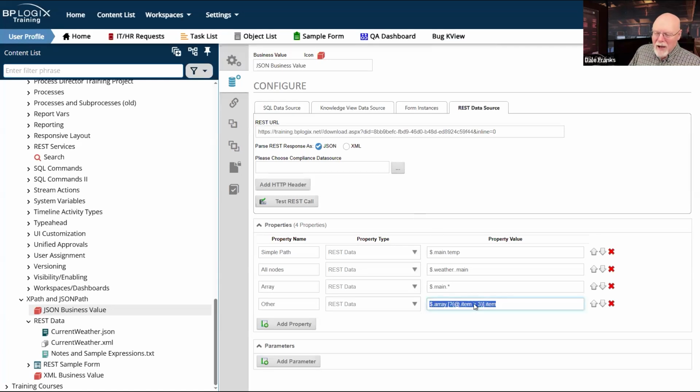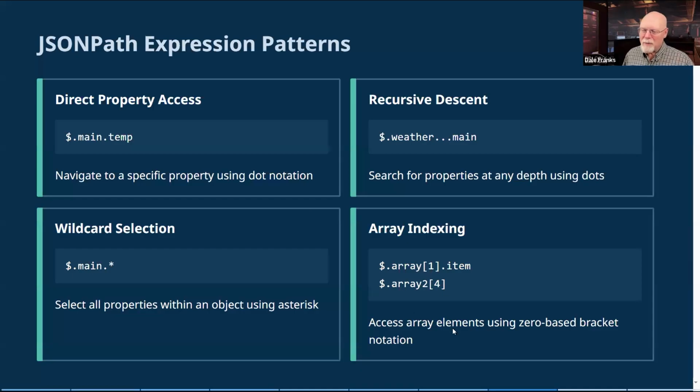Now, this bottom one down here is going to get a little wonky, because now we're going to get into our ability to do some crazy things inside Process Director. Oh, I should mention arrays, array indexing. We haven't talked about it yet. For JSON path, arrays are zero based. So for XPath or XML, they're one based, but they are zero based in arrays here.